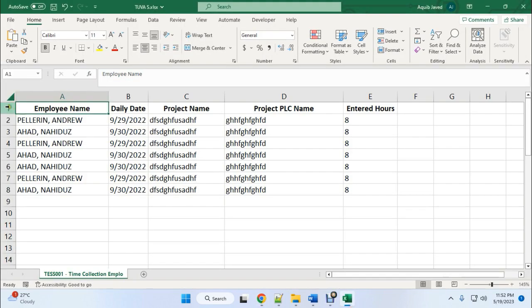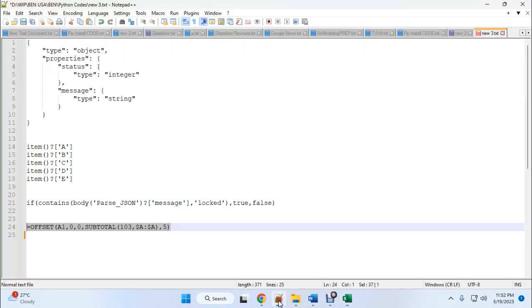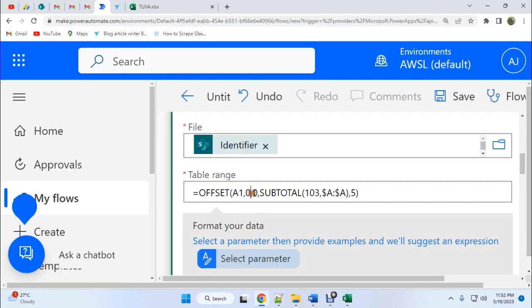because we'll use the first row as our header row, and then data should start from here. So we are using here A1 comma 0, then comma 0, then comma subtotal first bracket. The function should be 103. This is the Excel function we will use here, and then comma $A, then close the first bracket, and then comma 5.